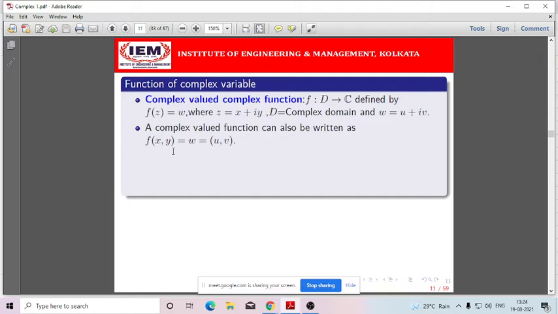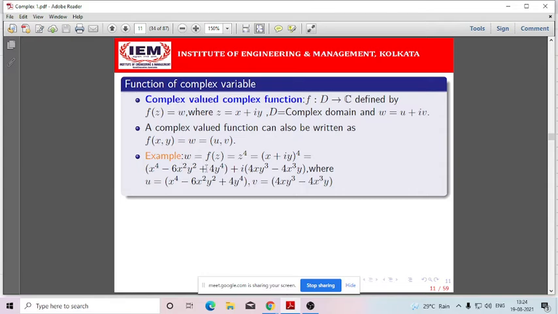Similarly, since w is the dependent variable which you are obtaining corresponding to the value z by virtue of that function, w must have two components, one is u, another is v. So u is the real part of w and v is the imaginary part of w. So instead of writing w in that form, we can write it in the form of the ordered pair. That means f of (x, y) equals (u, v).